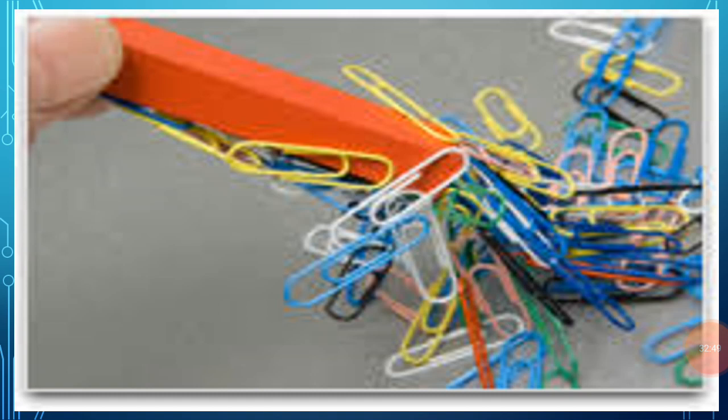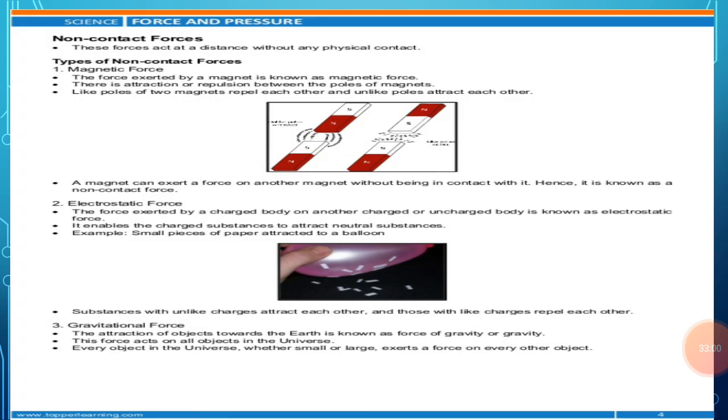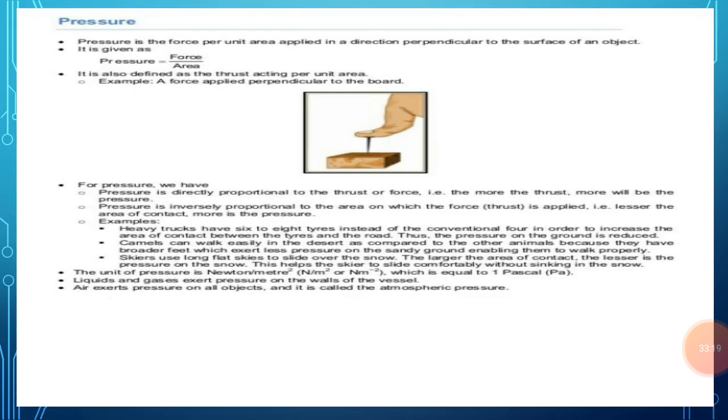Here there is one diagram that shows that all the iron pins get attracted towards the magnet due to the magnetic force, which is a type of non-contact force. So as I have told you about the contact force, I have told you about the non-contact force also, and I have given you examples of the non-contact force like magnetic force, electrostatic force and the gravitational force, and I have explained all these things with the help of examples.